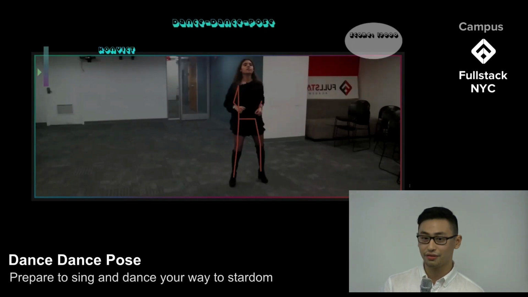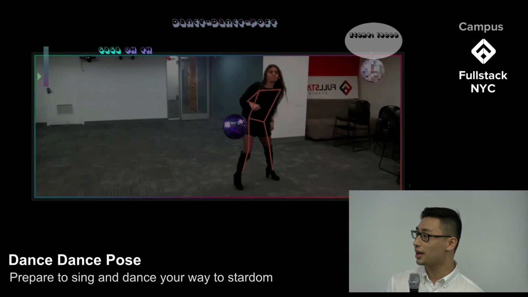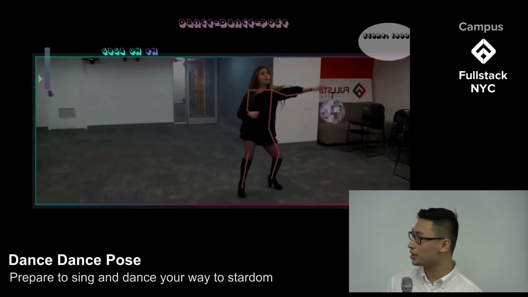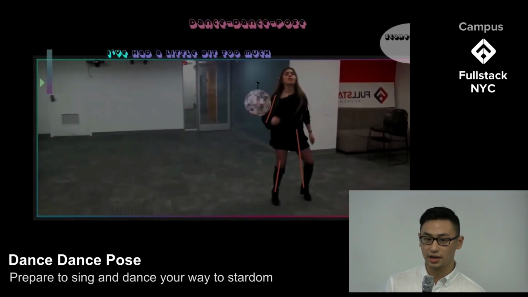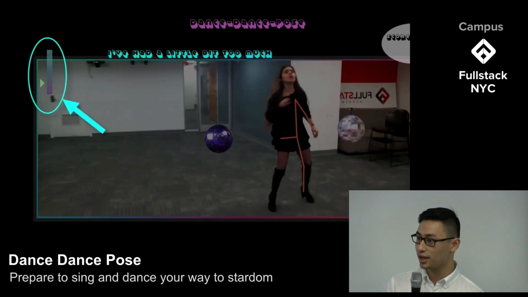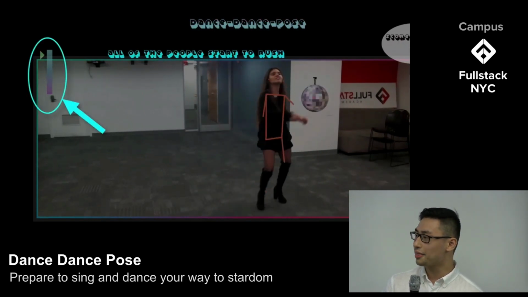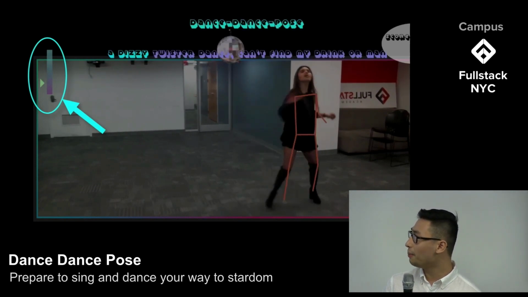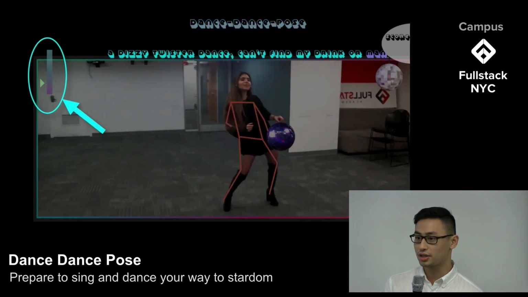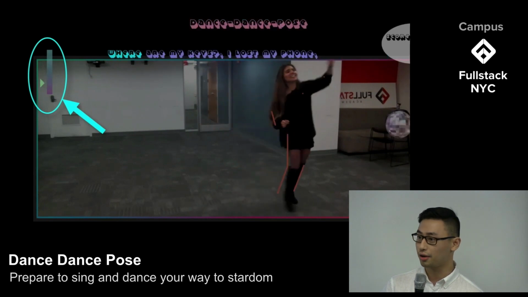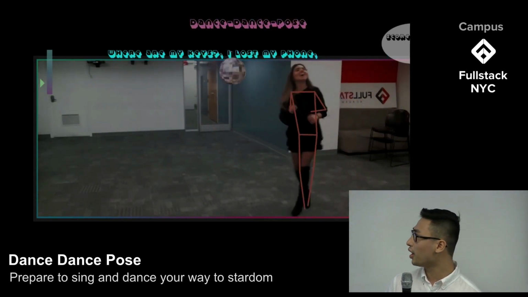We sample for pitch every 500 milliseconds and compare it to the isolated vocals of the original artist. We disregard any flats, sharps, as well as octaves to be more forgiving to the user and improve the user experience. At the same time, a pointer glides up and down along a colored gradient to provide the user real-time feedback on their pitch, and they can adjust on the fly.